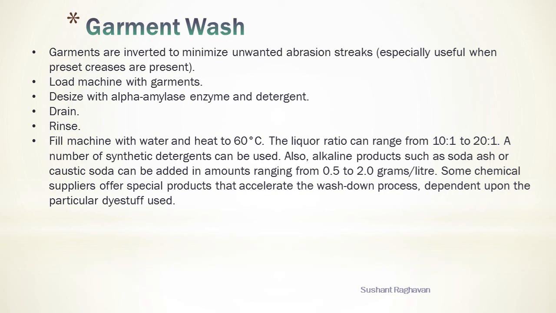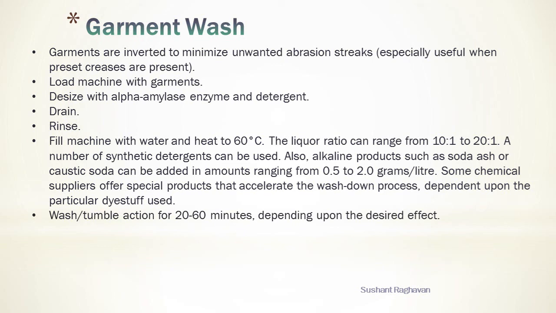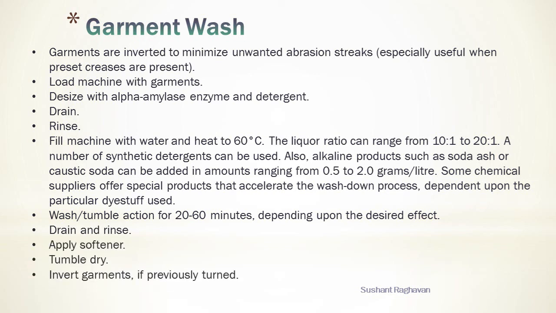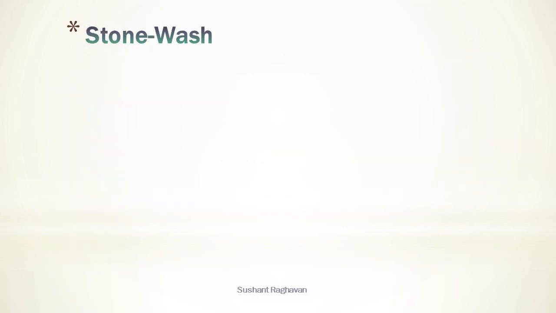Also, alkaline products such as soda ash or caustic soda can be added in amounts ranging from 0.5 to 2 grams per liter. Some chemical suppliers offer special products that accelerate the wash down process, dependent upon the particular dyestuff used. Wash or tumble action for 20-30 minutes depending upon the desired effect. Drain and rinse. Apply softener. Tumble dry. Invert garments if previously turned. Press if required.